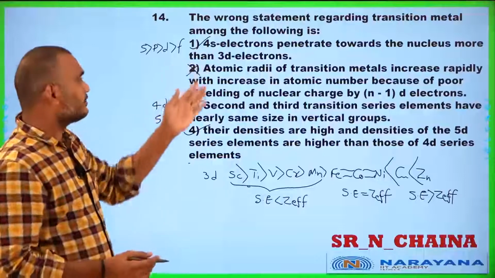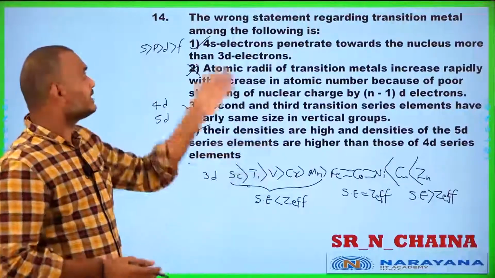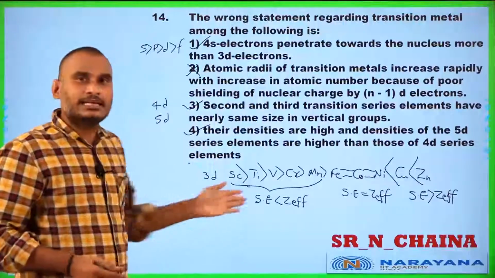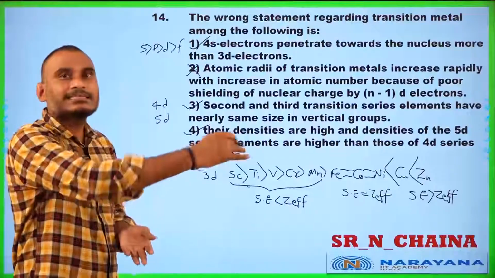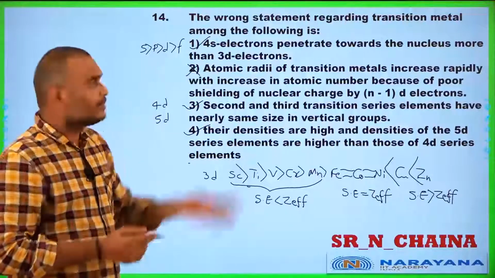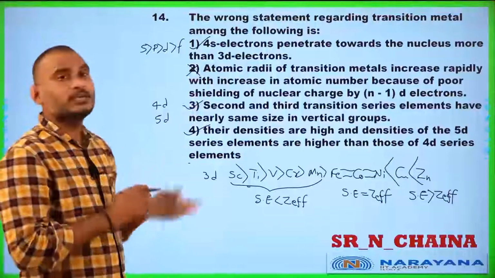Statements 1, 3 and 4 are correct, and statement 2 is wrong, because from left to right in the transition series, size does not follow a regular trend, but what is given says it increases. That is why statement 2 is wrong.